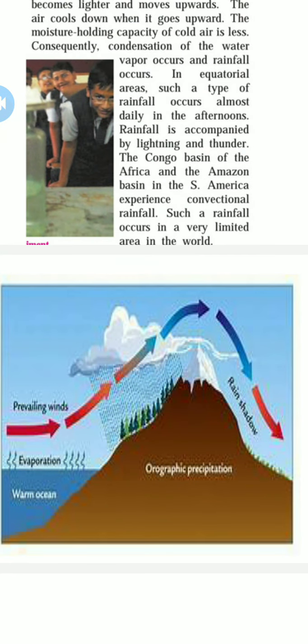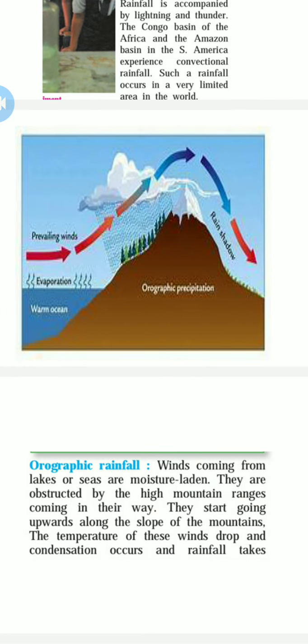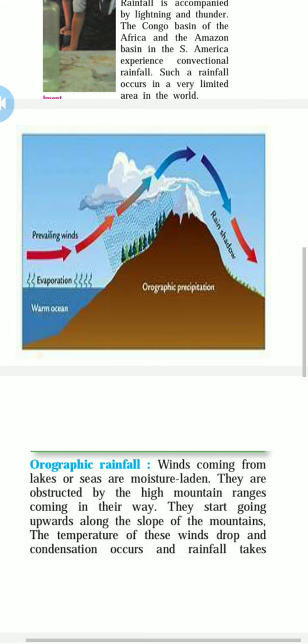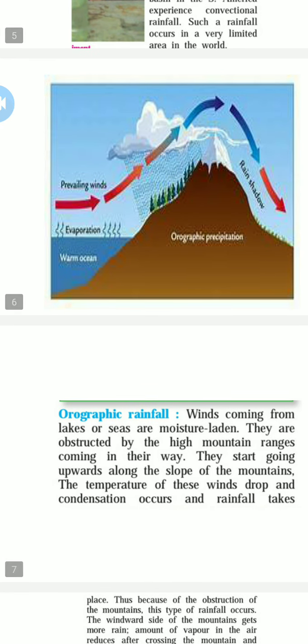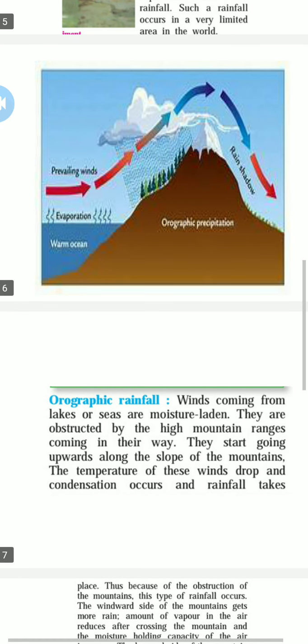Then this is orographic rainfall. Now see what is orographic rainfall. Orographic rainfall is also called relief rainfall. Winds coming from the lakes or sea are moisture laden. They are obstructed by the high mountain range coming in their way.